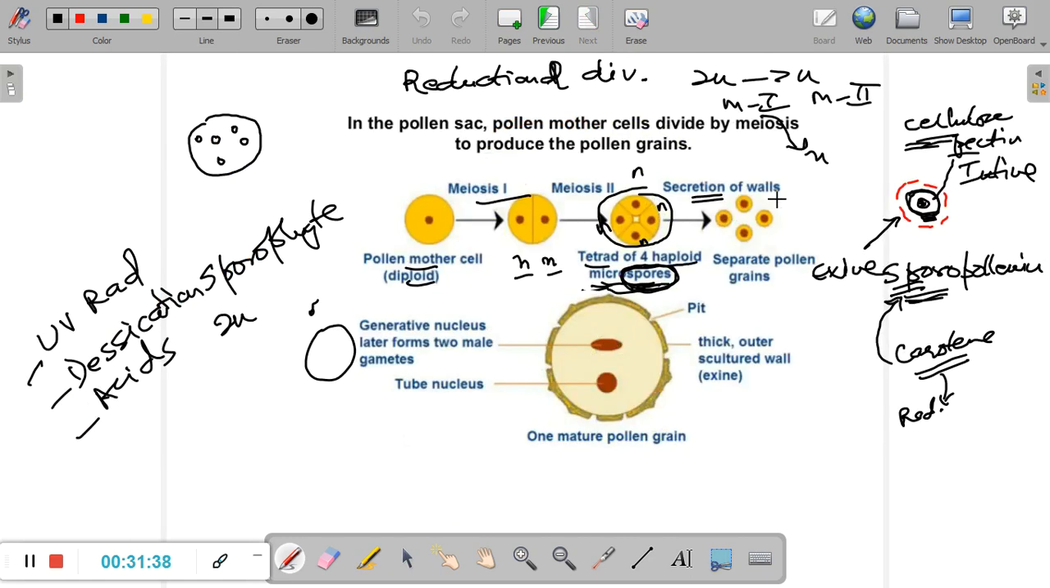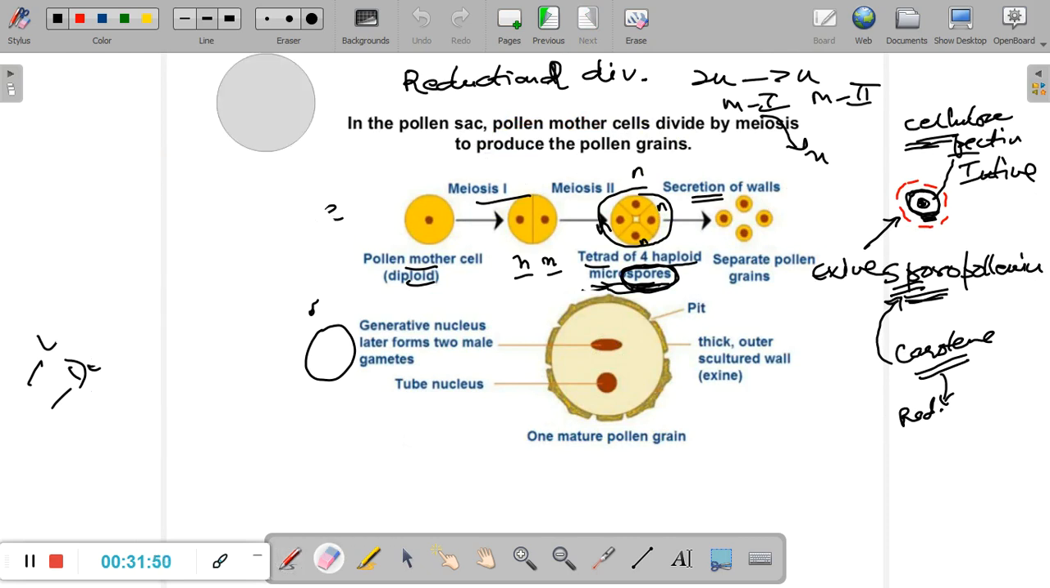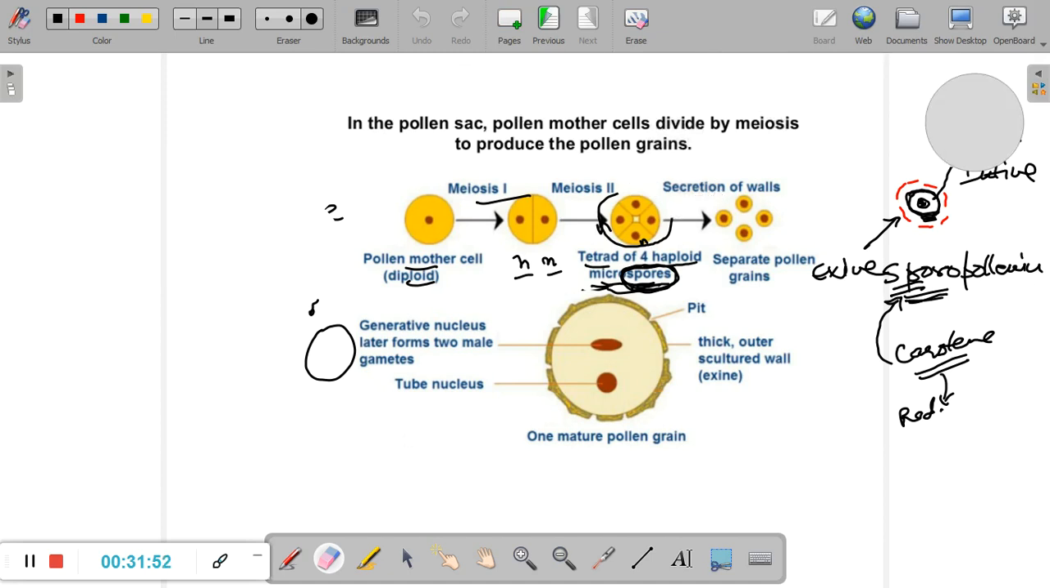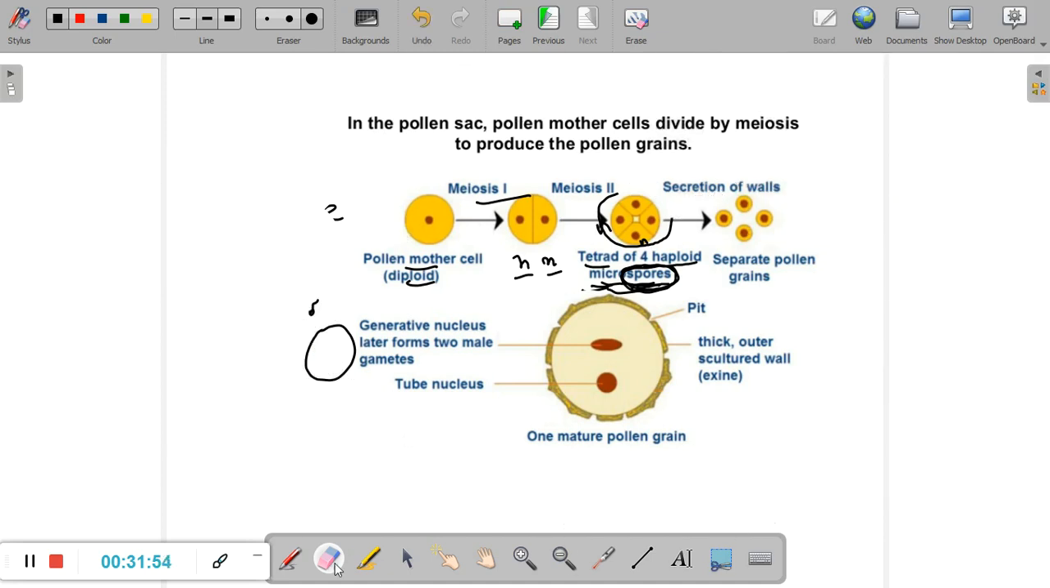Because there is something that you now need to understand. Our pollen grain is not yet mature. It is still a spore carrying body, and we still have a sporophyte. Now you must be wondering, where is the gametophyte in the plant? Where is the gamete producing body of the plant?